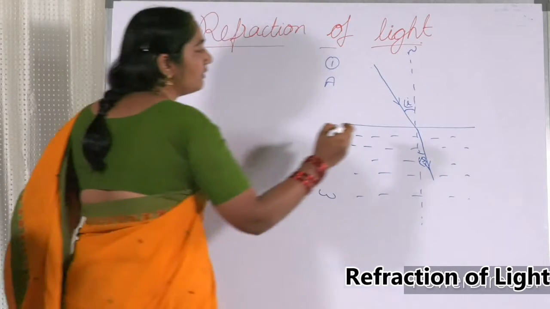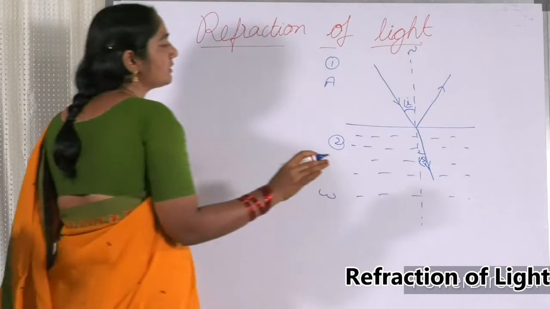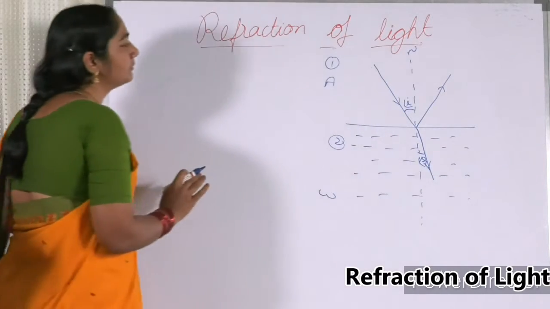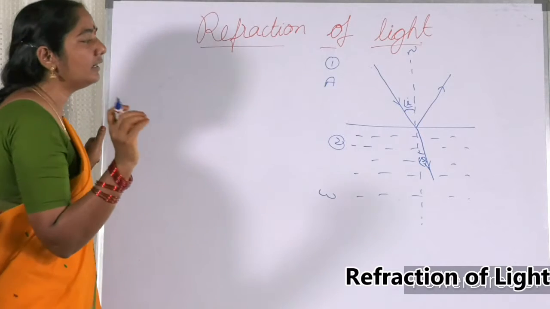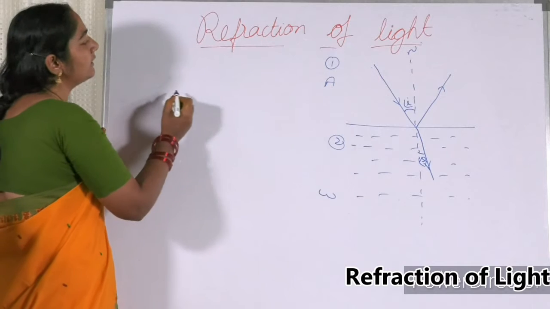Some part of the ray will be reflected. We are not going to discuss about it. Now we are discussing only about the refracted ray. So now why we are getting bending? Let us see why we are getting bending. Let us see an example.